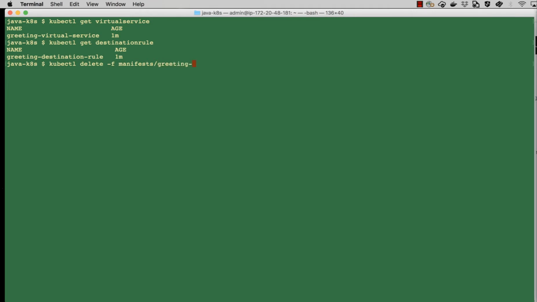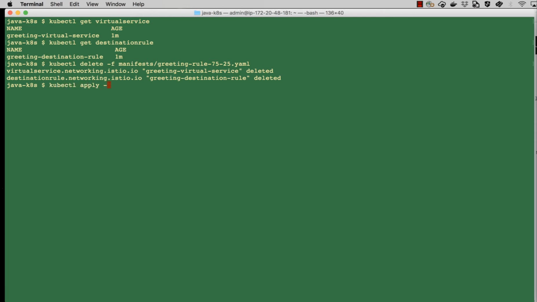So if I say kubectl get virtual service, it shows the one that already exists. And similarly, we can say destination rule, that already exists as well. So now I can say kubectl delete manifest greeting rule 7525. Okay. And similarly, I can say kubectl apply -f manifest greeting canary.